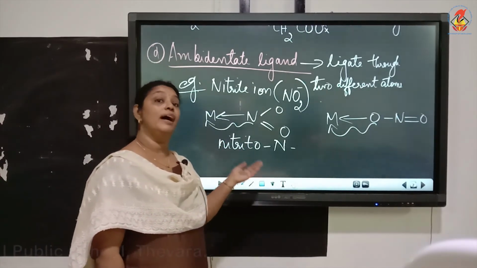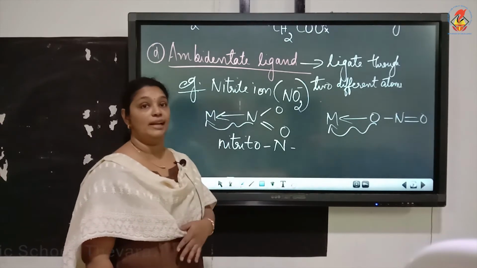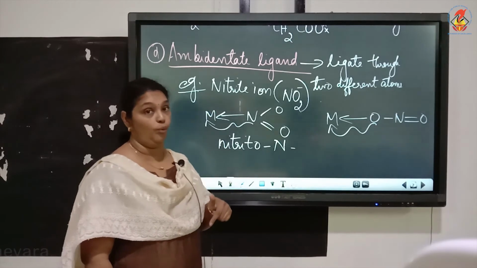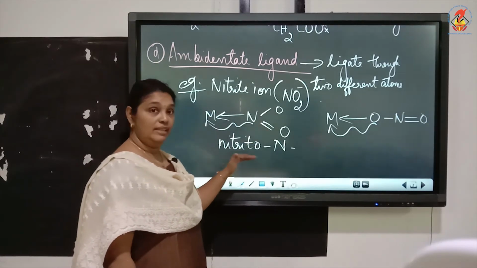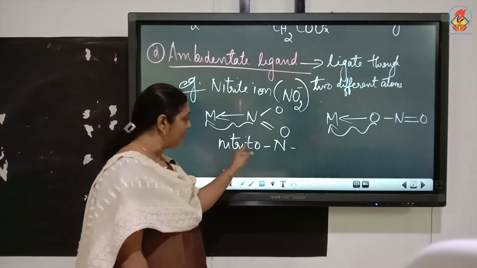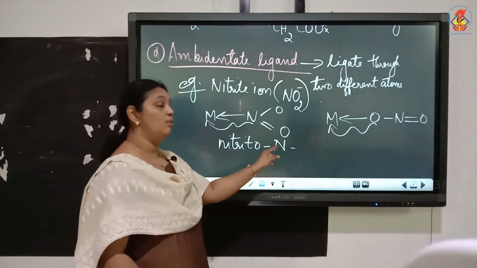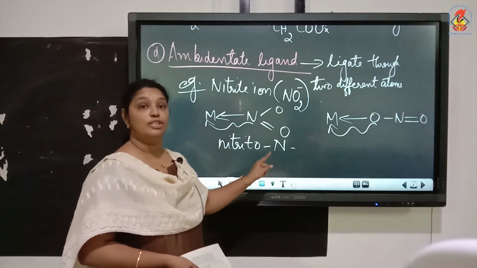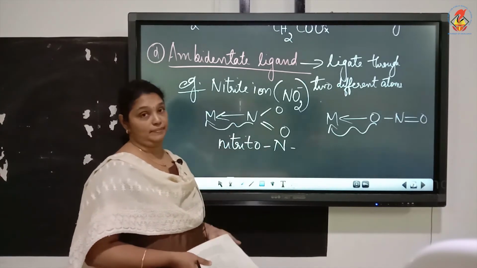Nitrite is NO2 minus. But when you write the IUPAC name, when you study the nomenclature, you will find that the last E will be replaced by O. So, when you write in the coordination compound, the name of nitrite, it will be nitrito hyphen N. What is the meaning of hyphen N? Hyphen N shows that the linkage is through nitrogen atom.